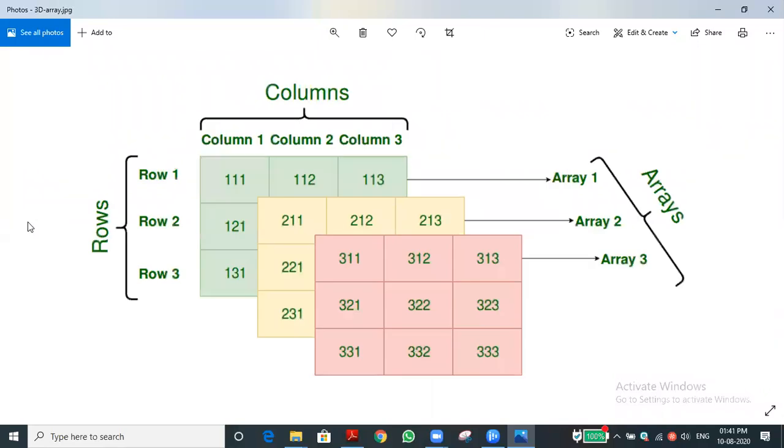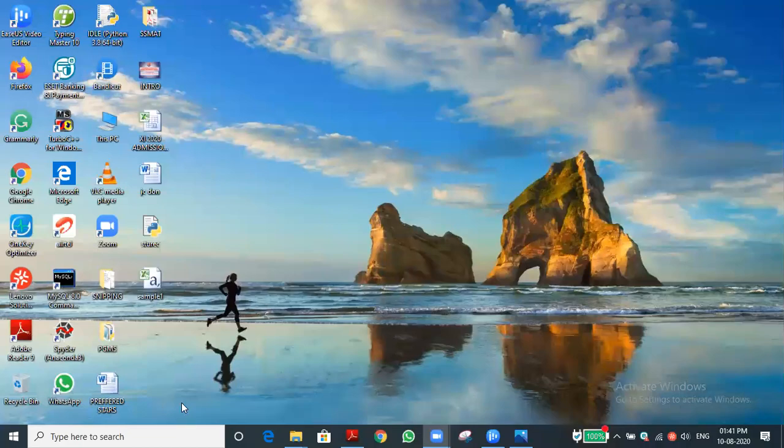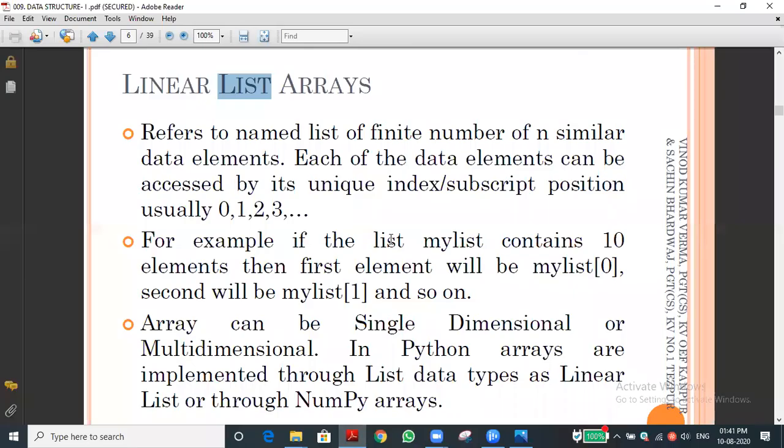Let me go to this one. I already showed this concept to you. Let me go to the slide, so that you can understand now. The name of a list is a general one. You already know index or subscript. I already said for an array we use the value called subscript, but in our list we use the index. Have you understood? For example, a linear list means the same list, or normal list, whatever we are using. The same list is called a linear list.